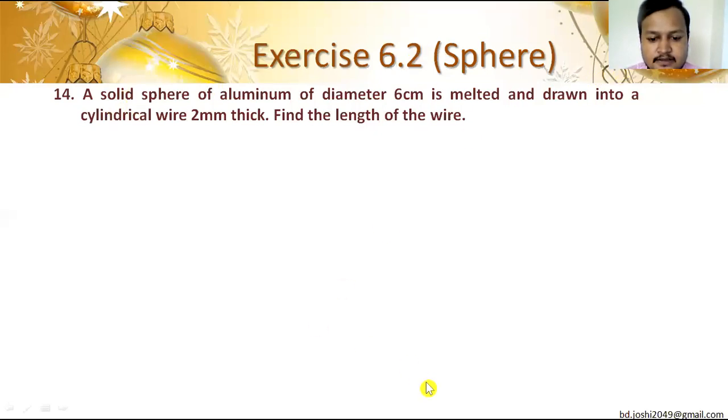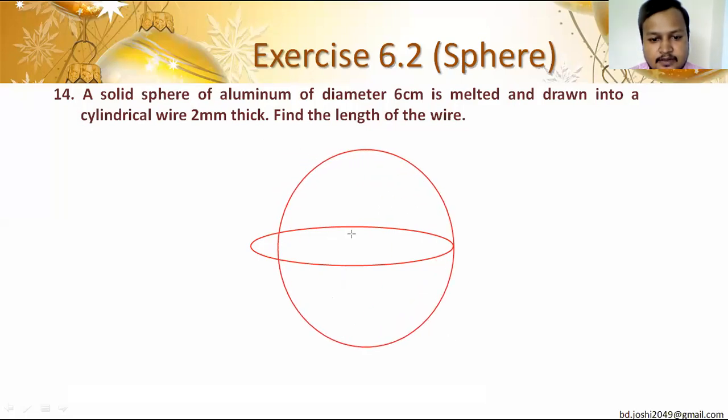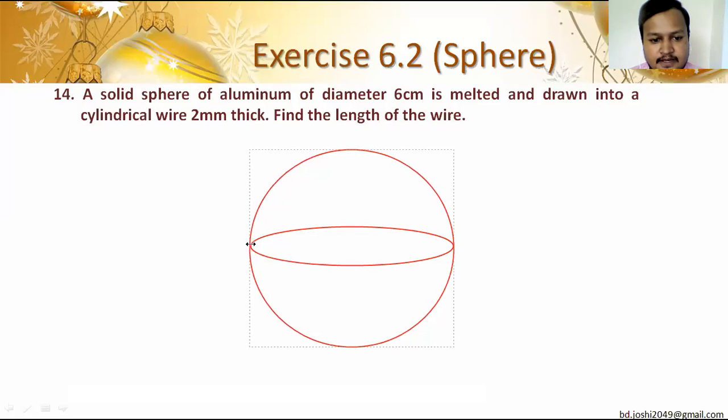So at first, the given thing here is a spherical aluminum ball, or solid sphere of aluminum. That is melted, and after that what is made? One cylindrical wire is made. Think that this one is the aluminum ball, aluminum sphere, and by melting it one wire is made.